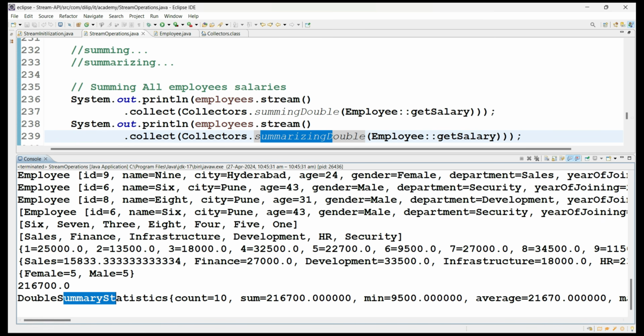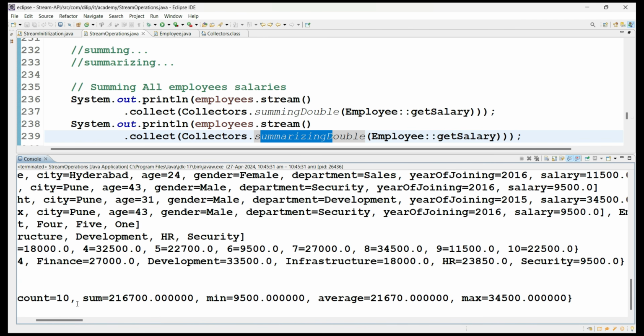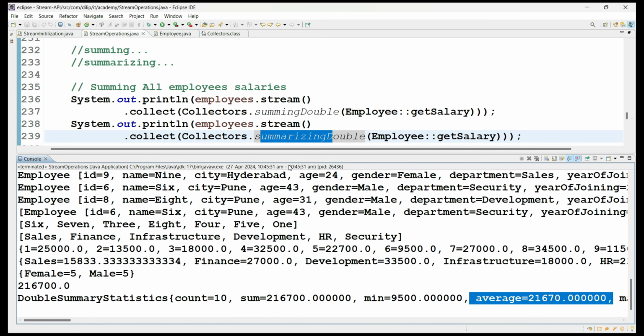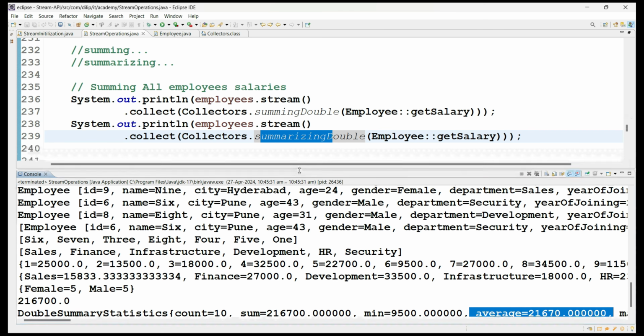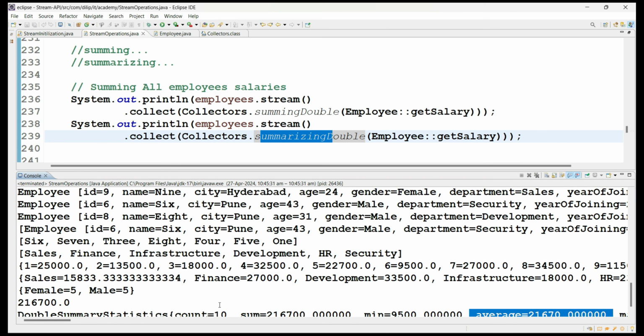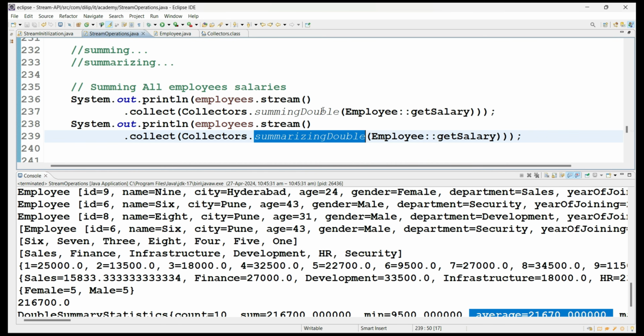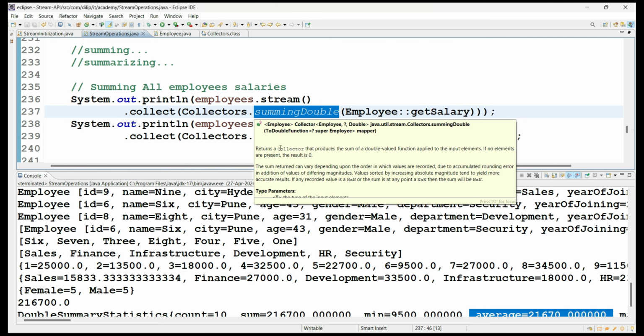But here, summary statistics means it is giving a summary. That means summing the value, as well as whose salary is the minimum salary, whose salary is the maximum salary, what is the maximum value, and what is the average value. So when you want to get all the information at a time, like min value, max value, average value and sum value, then you can use the summarizing method. If you want only the sum value out of all the values, then you can go with the summing method. You got the point?